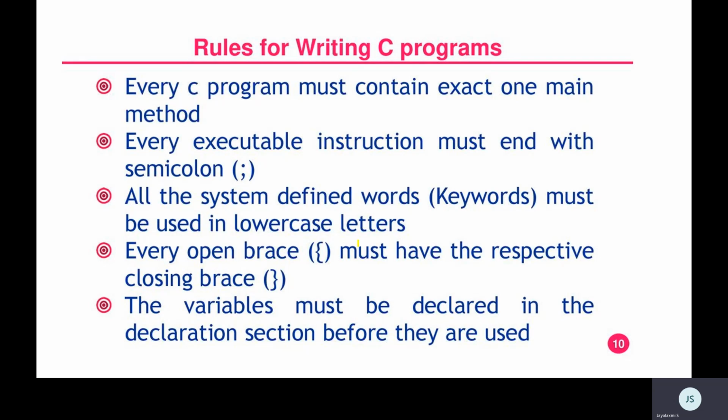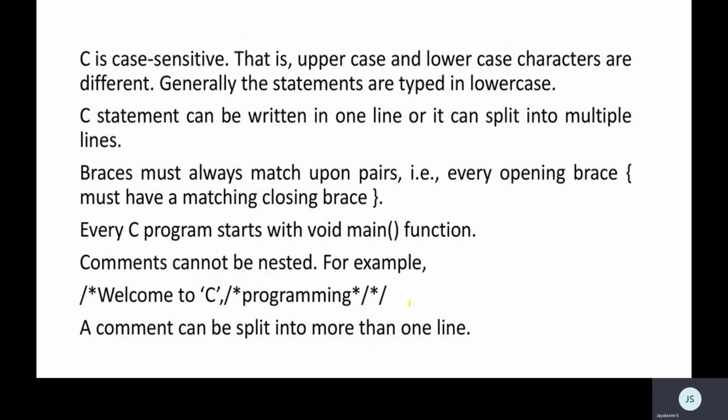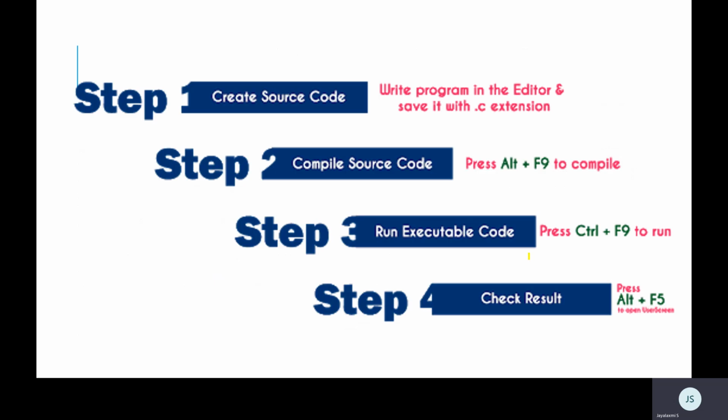And every block, in case you are using any blocks, you are supposed to use flower brackets open and flower brackets close. Whatever variables you are going to use in the program should be declared in the declaration section, either global or local, but you are supposed to declare. Without declaring, we are not supposed to use any variables in the C code. These are some of the basic rules you have to remember when you are writing a C code.